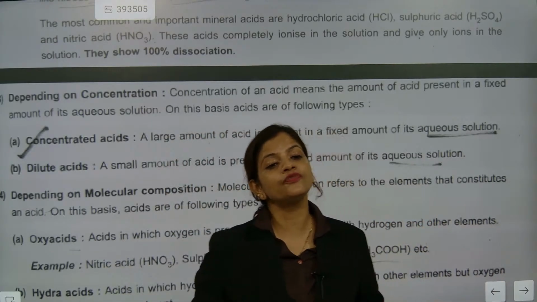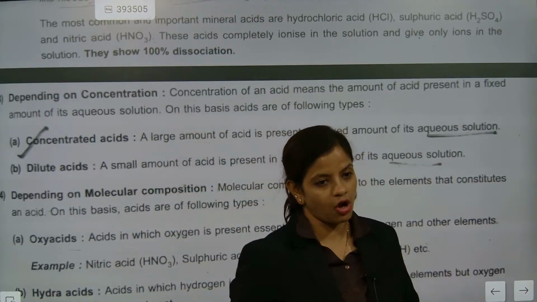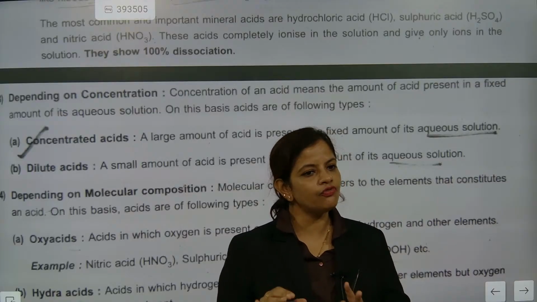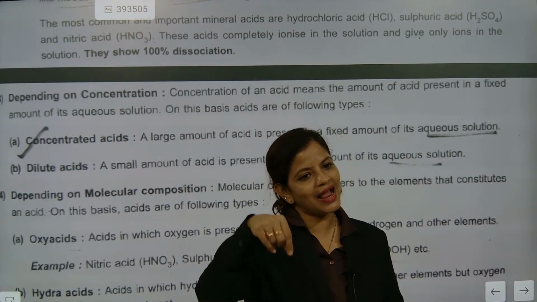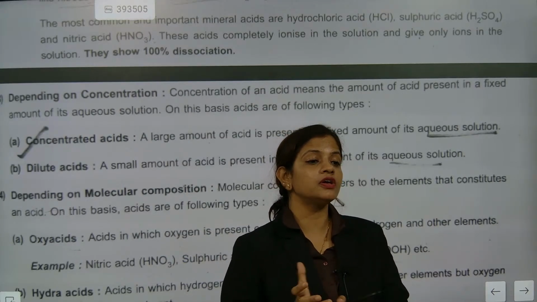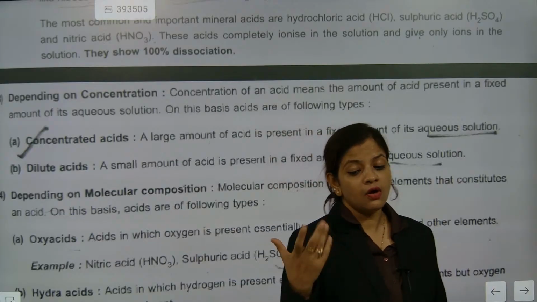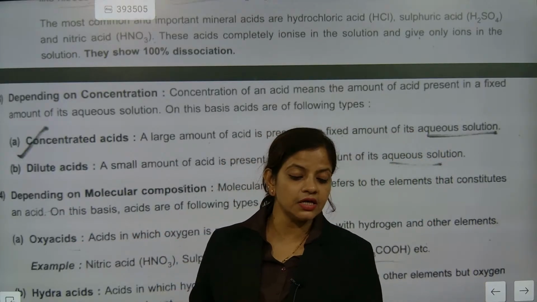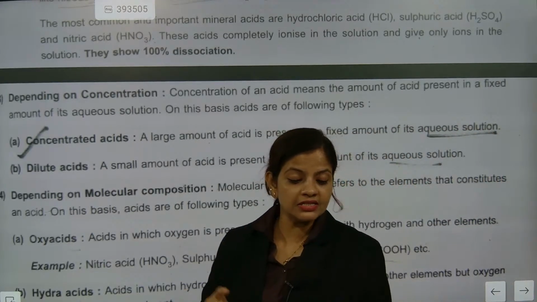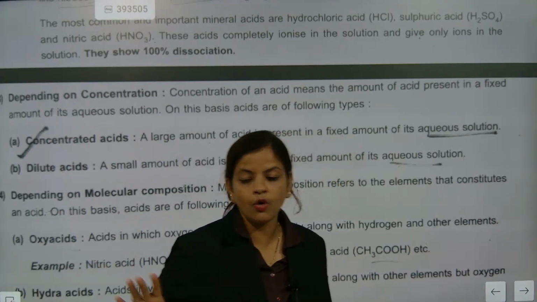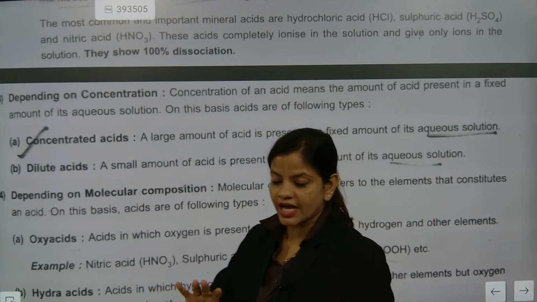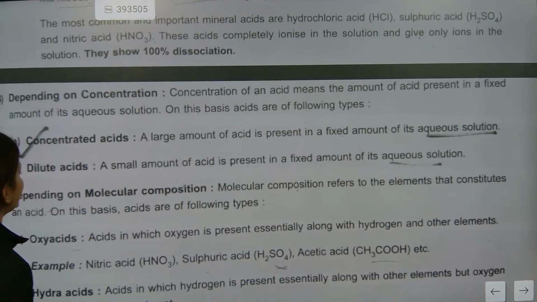Because of that, acid is always added drop by drop with a glass stirrer in a water beaker. The beaker is full of water, we put one drop of acid through a glass stirrer and then shake it, and the bottom part of the beaker will become hot. Why? Because concentration to dilution is an exothermic process. Not only acid, bases also undergo the same changes. I hope everybody understood. So now we will go for the next one.